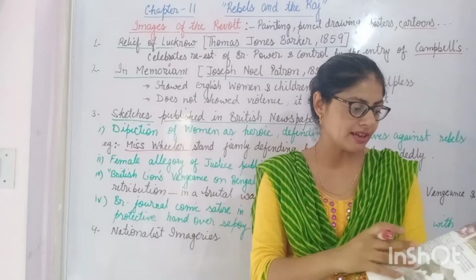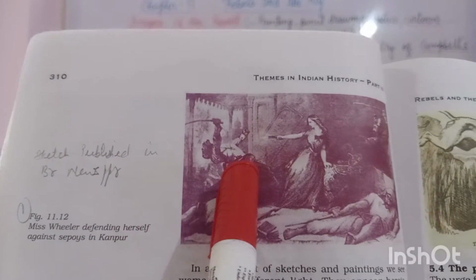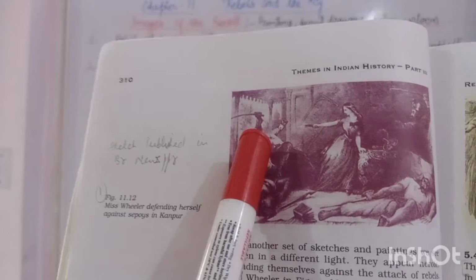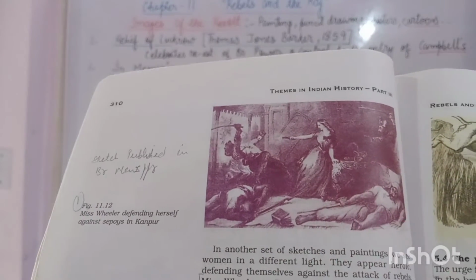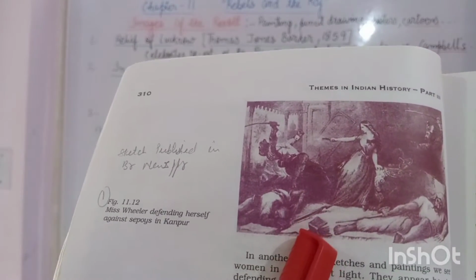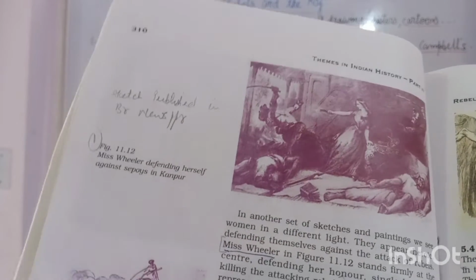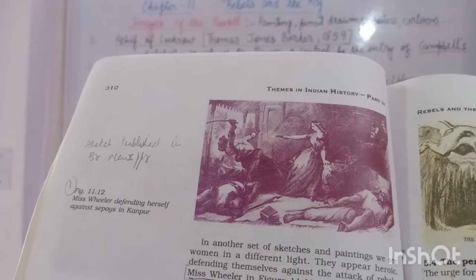This is the painting which was published. Here is Miss Wheeler. Okay, she is defending against the rebels single-handedly. Here the rebels are shown in a demonic way, like demons, and Miss Wheeler is defending herself. Here on the ground you can also see the Bible, which represents the religious connotation. It means she is defending herself, her life, her honor, as well as the honor of Christianity.